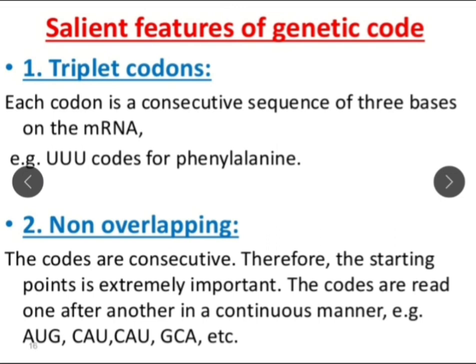Again, we will revise the features of genetic code, which is the most important topic. It is triplet. It means each codon is a consecutive sequence of 3 bases on mRNA. Here UUU codes for phenylalanine. It is non-overlapping, meaning a nitrogen base used for one codon is never a part of another codon. Six nucleotides represent only 2 codons, not more than that.